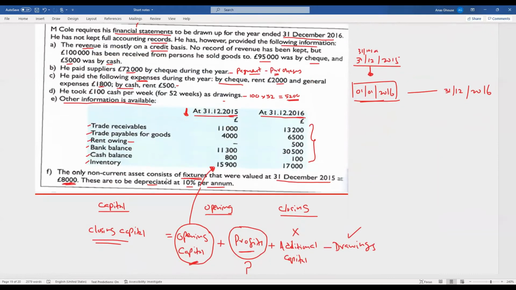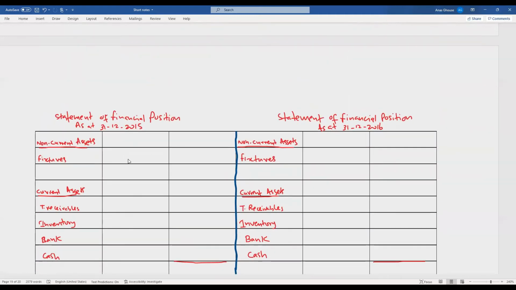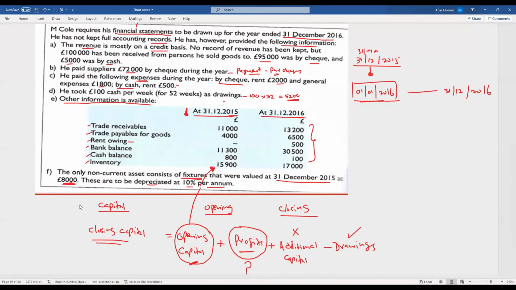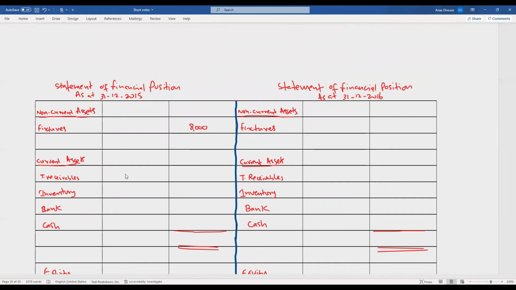First of all, we'll take the non-current assets. As at 31st December 2015, you are given 8,000 as the fixtures balance. So let's take the fixtures, 8,000. Then we have to take the current assets. Trade receivables: how much is the trade receivable amount? 11,000. So we'll take trade receivables 11,000.